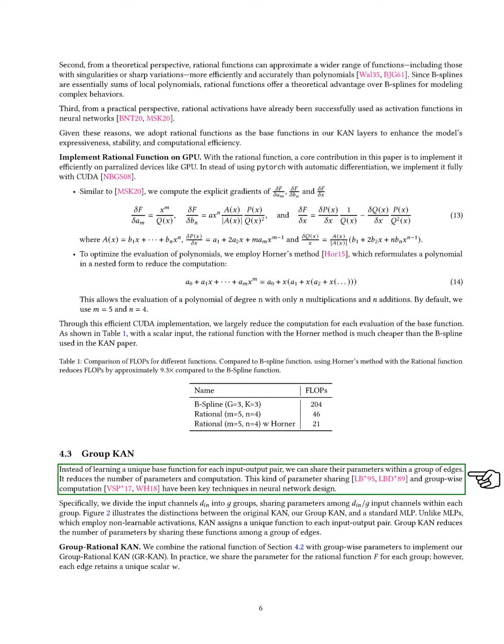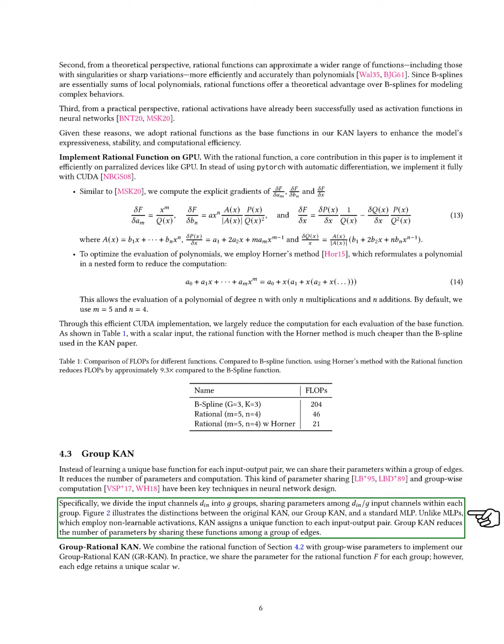Group KAN. Instead of learning a unique base function for each input-output pair, we share parameters among a group of edges, which reduces the number of parameters and computational demands. We divide the input channels into groups, sharing parameters among them. This approach contrasts with MLPs, which use non-learnable activations.